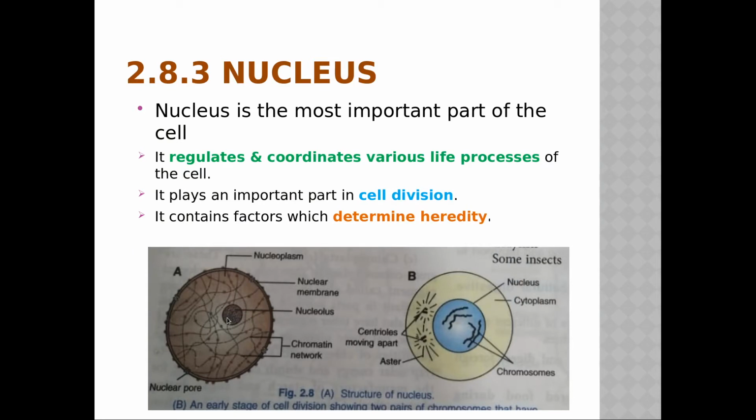And see, some thread-like structures also they have given here. Those are nothing but chromatin network. So this is basically the structure of nucleus. So you have to understand this. How many parts are there? 1, 2, 3, 4, and this 5, nuclear pore. So 5 main parts are there while making the structure of nucleus.